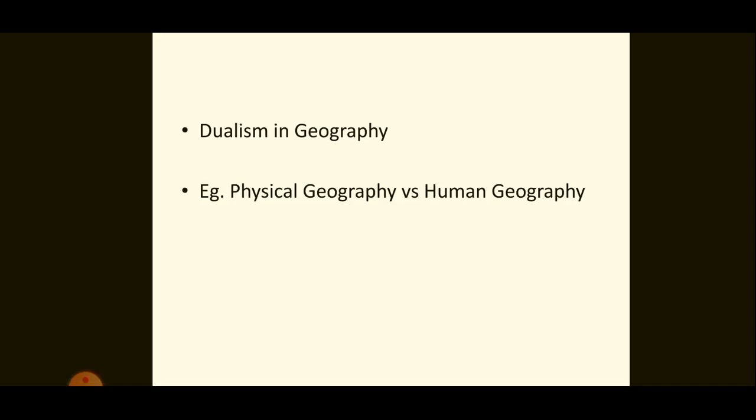Dualism in geography. Actually, the word dualism means being divided, but existing in two different forms. Similarly, in geography, it is split into two: physical geography and human geography, but still both of them exist in two different forms. Earlier, emphasis was given to physical geography, but human beings are an integral part of the Earth's surface, so human geography also got developed.